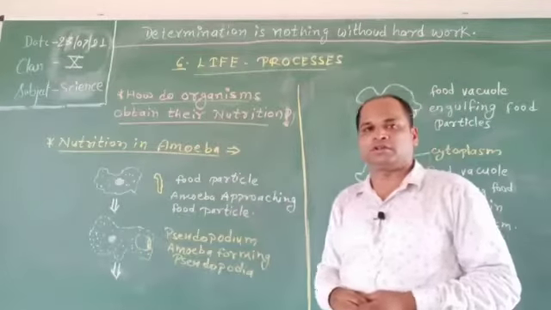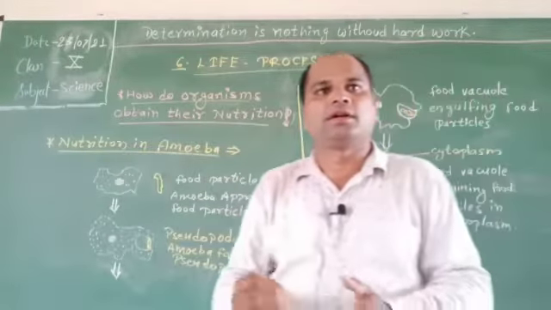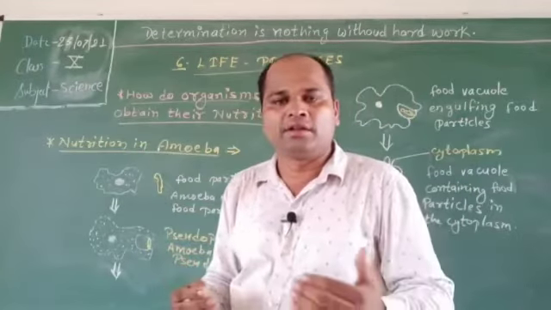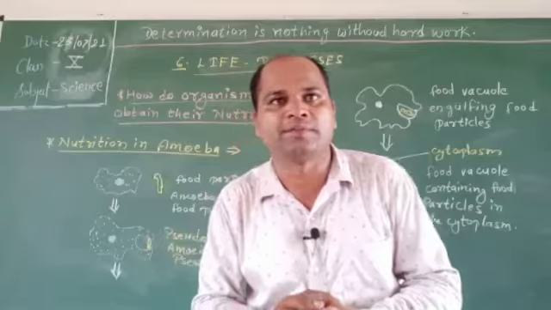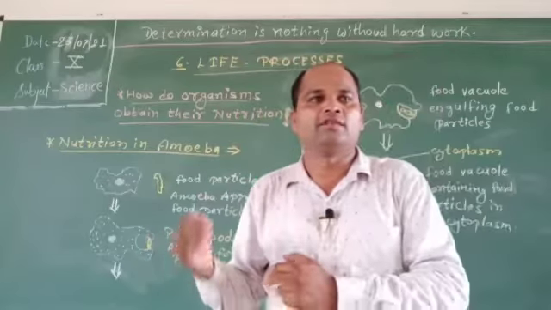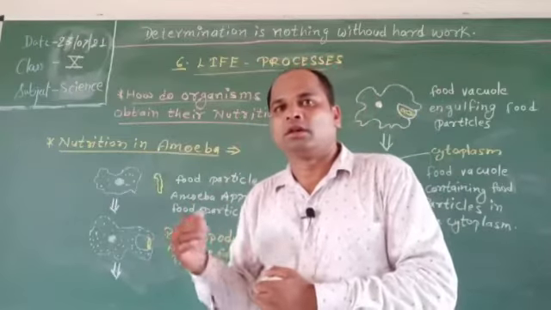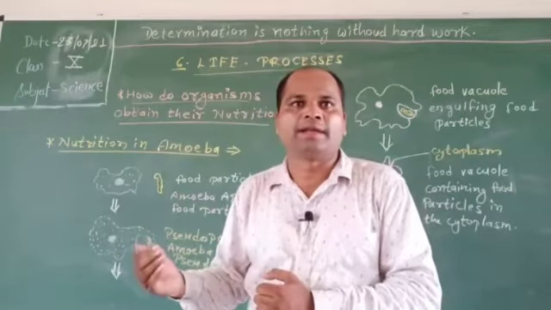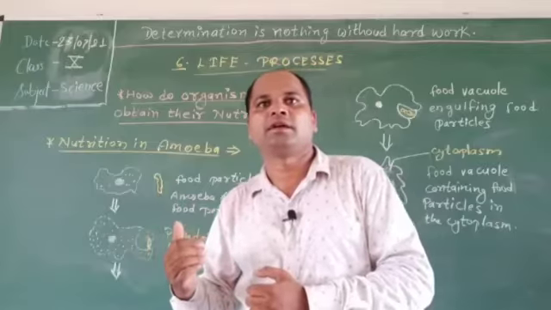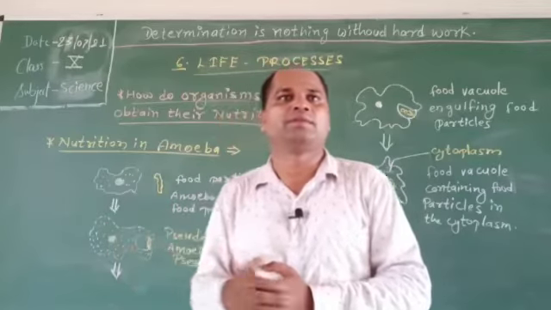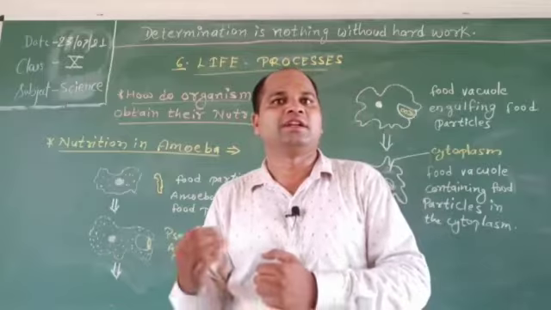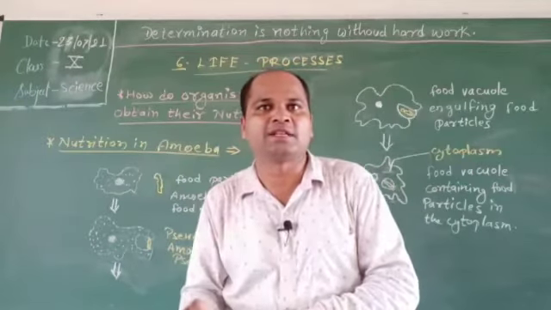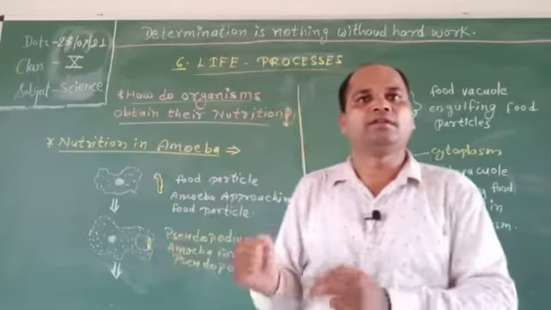Today I will teach chapter number 6, life processes, and today's topic is how do organisms obtain their nutrition. Since the food and the way it is obtained differ, the digestive system is different in various organisms. In single-celled organisms, the food may be taken in by the cell surface, but as the complexity of the organism increases, different parts become specialized to perform different functions.